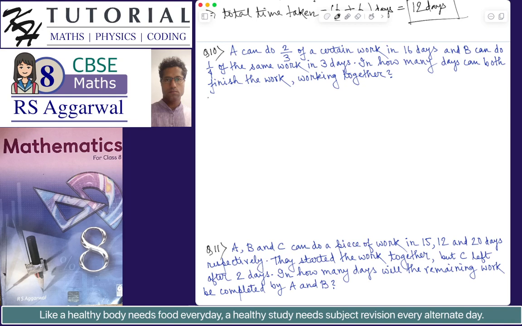So here, A can do two-third amount of work in 16 days.